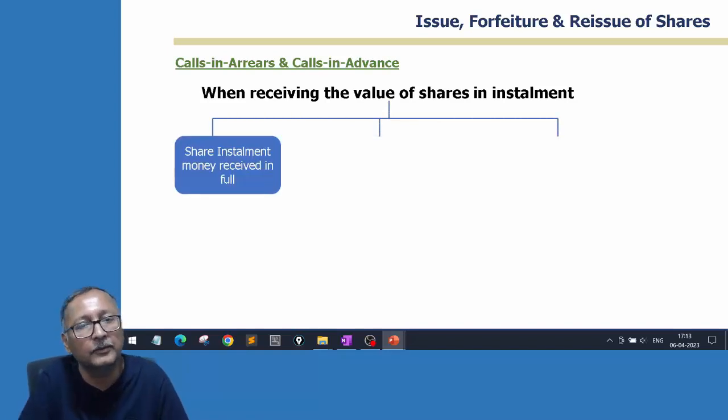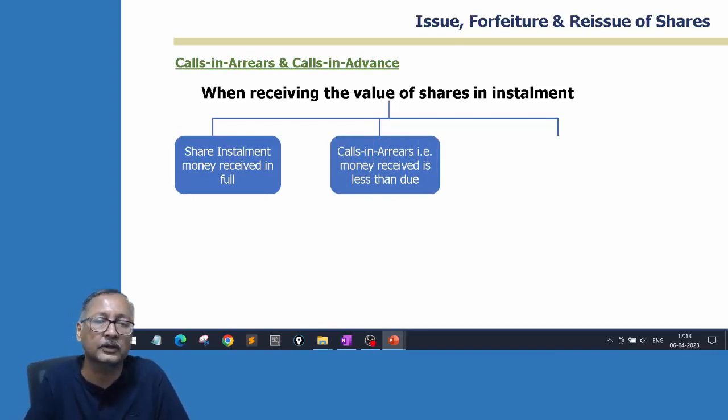If the amount is received in full, even though all installments are received in full, there is no issue. The amount will be taken into the bank. Now there could be another situation that some people have not given the subsequent money. It could be after application, when the allotment money due was asked, some people have not paid, or some people have not paid the call money. That situation is called calls-in-arrears, meaning not paid. So that amount is transferred to the calls-in-arrears account till the company takes the decision of forfeiture or anything else.